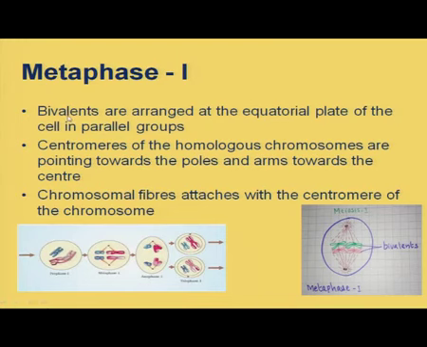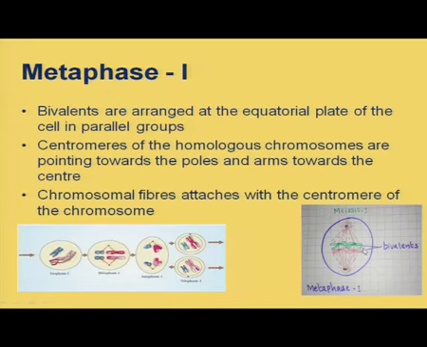So, prophase 1 is over with 5 different substages. You know what the different substages are? Leptotene, zygotene, pachytene, diplotene and diakinesis. Now, coming to the next stage, that is metaphase 1.